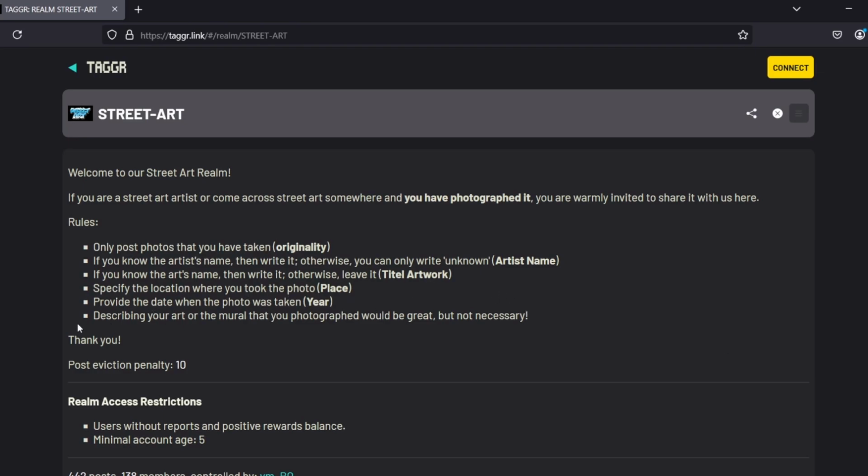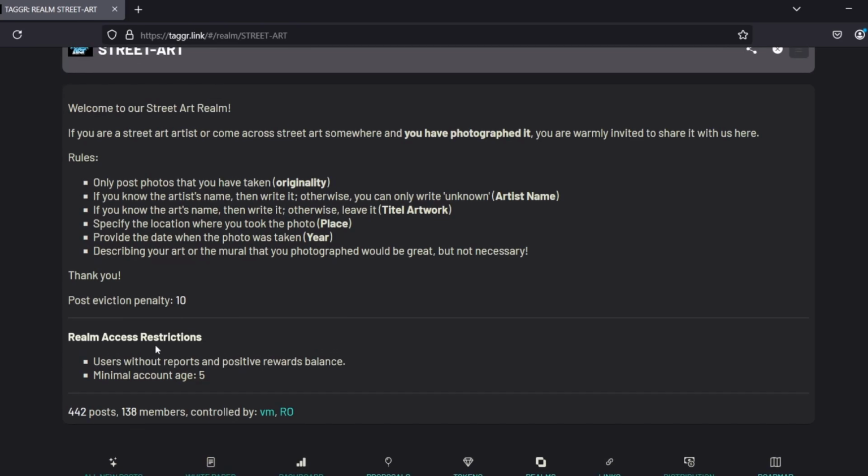Specifically the location where you took it, the date, and year. Describing your art or the mural that you photographed would be great, but not necessary. If the post gets kicked out by the realm owner, then you pay 10 credit. And restrictions: users without reports and positive reward balance, minimum account age 5 days.